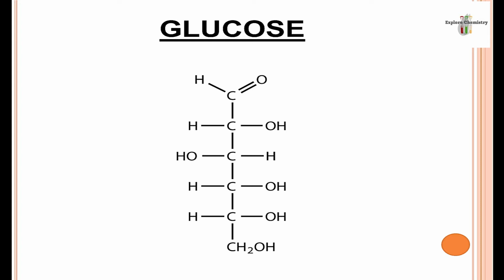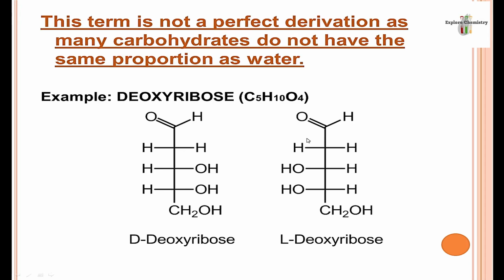This is the glucose structure. It is the simplest carbohydrate. Here you can see 6 carbon atoms are present. Because carbohydrates have large structures, we usually draw a vertical structure in place of a horizontal structure. There are 6 carbon atoms, and with every carbon atom an OH group is attached. Over here OH is here, and in this carbon OH is here. Except for this first carbon, every carbon atom contains an OH group in its structure.